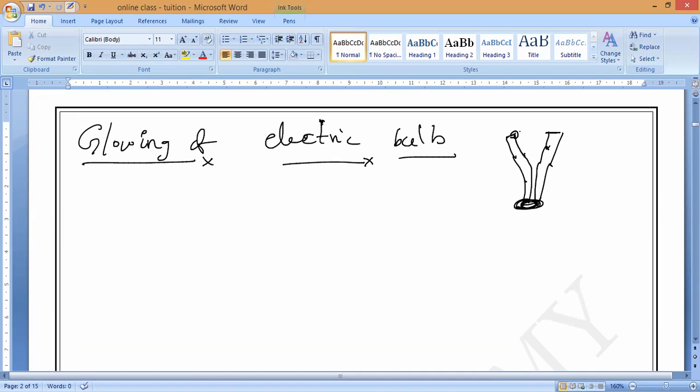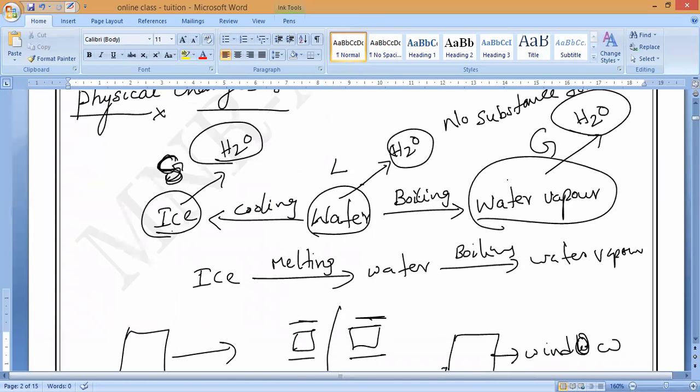The tungsten filament starts heating. Heating is not a chemical change. It is called physical change. So glowing of a bulb is called physical change. Remember this.